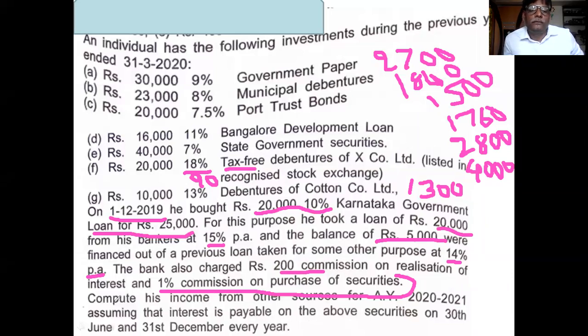Then you see the next paragraph. Interest is payable on the above security on 30th June and 31st December, twice in a year. Regarding the Karnataka government loan taken on 1/12/2019, in your previous year, on which dates will you receive interest?